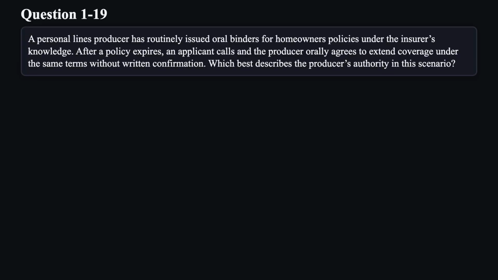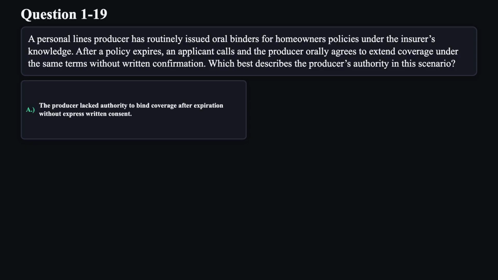Question 19. A personal lines producer has routinely issued oral binders for homeowners' policies under the insurer's knowledge. After a policy expires, an applicant calls and the producer orally agrees to extend coverage under the same terms without written confirmation. Which best describes the producer's authority in this scenario?